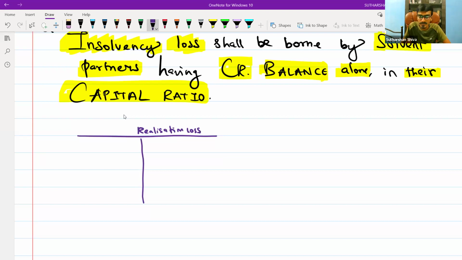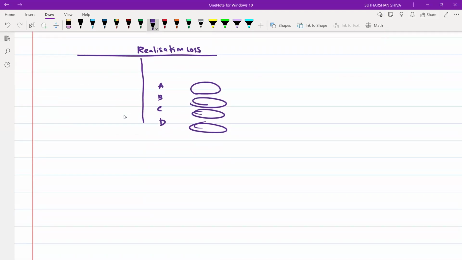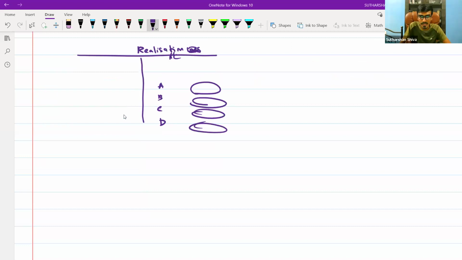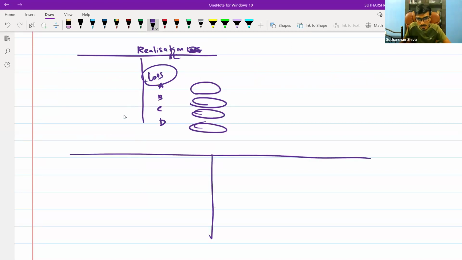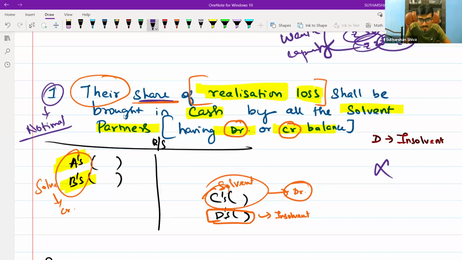Realization loss. Let's say here you will get a realization loss. What will you get? A, B, C, D, right? In the realization account, we are having a loss. This loss should be transferred to which account? Who needs to bear it? The partners need to bear it. What is the wording? Their share of realization loss shall be brought in.